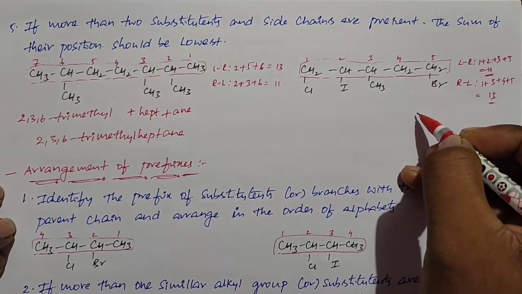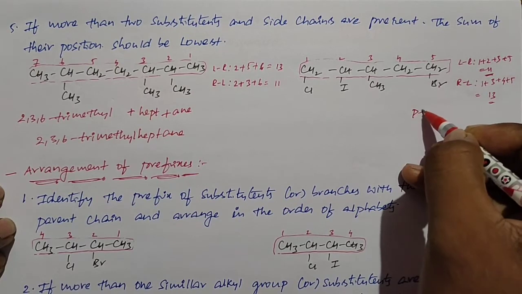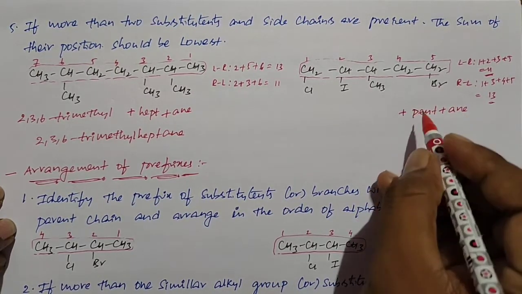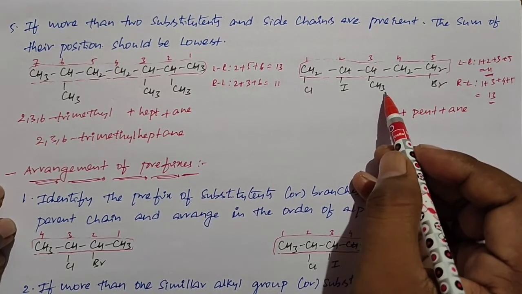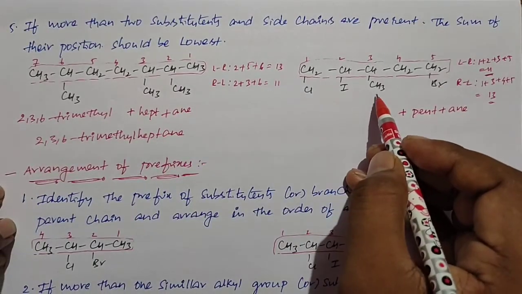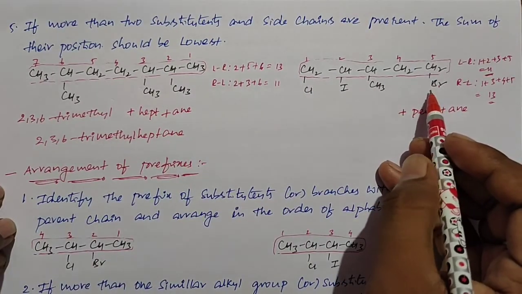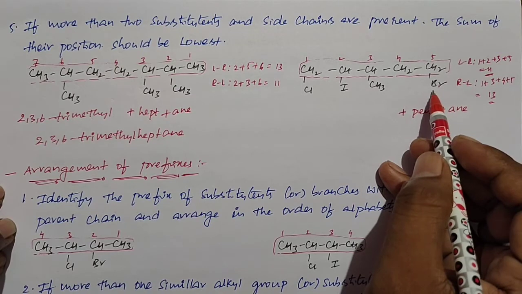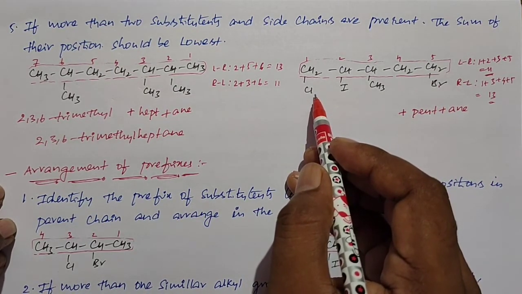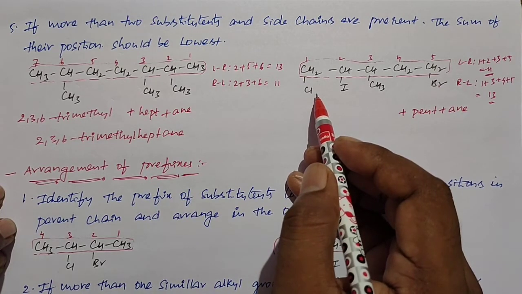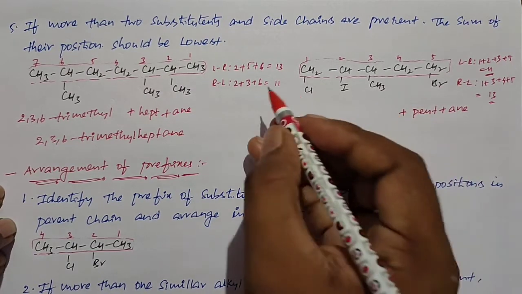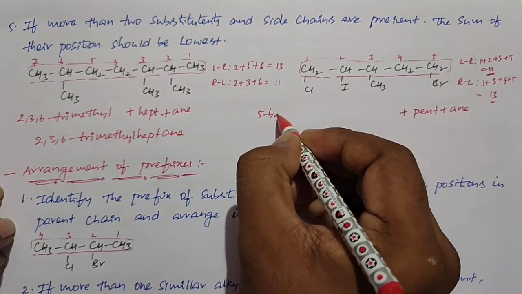Okay, so this is the next compound. Here the root word is pent and primary suffix is "-ane", secondary suffix absent, primary prefix is absent, and we go for the secondary prefix. Here we have different prefixes: 1-chloro, 2-iodo, 3-methyl, 5-bromo. So based on the alphabetical, first we write the bromo, after that chloro, after that iodo, at last the methyl.